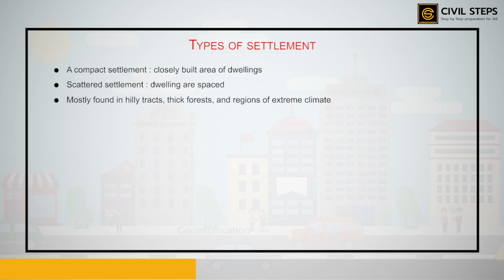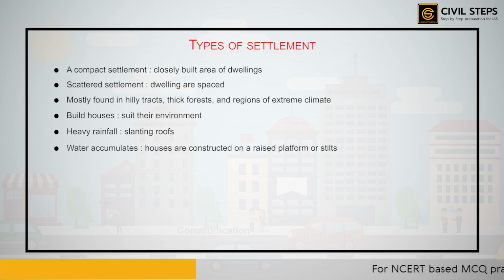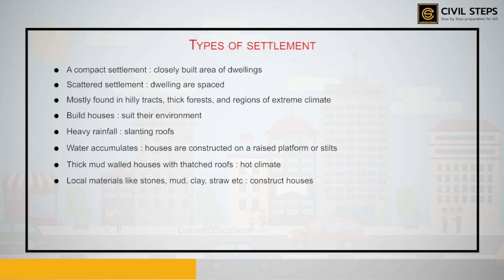In rural areas, people build houses to suit their environment. In regions of heavy rainfall, they have slanting roofs. Places where water accumulates in the rainy season, the houses are constructed on a raised platform or stilts. Thick mud-walled houses with thatched roofs are very common in areas of hot climate. Local materials like stones, mud, clay, straw, etc. are used to construct the houses.